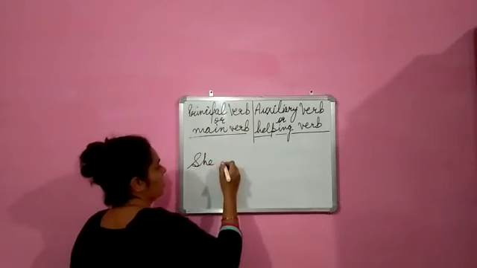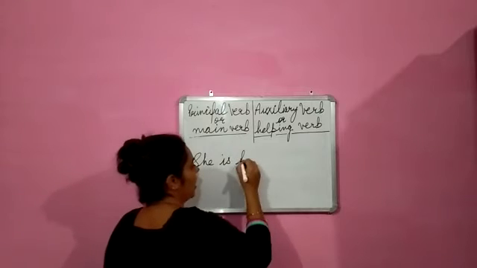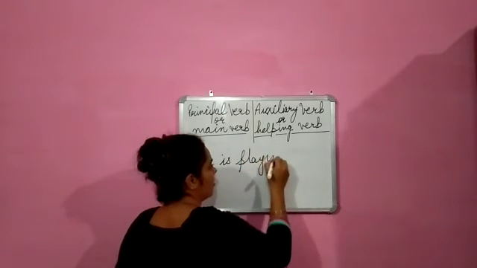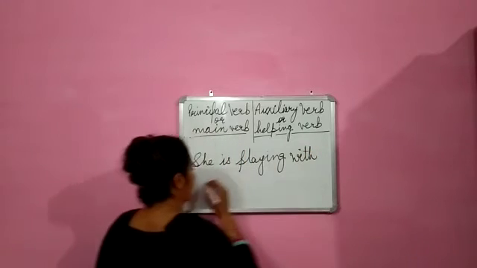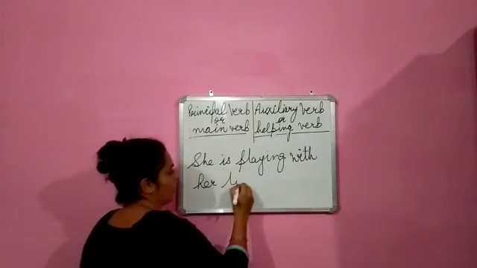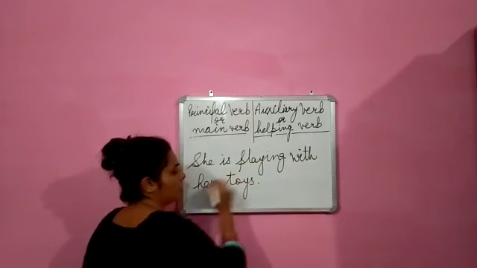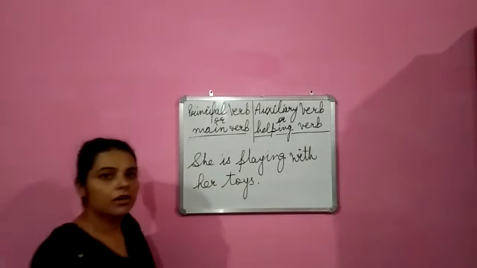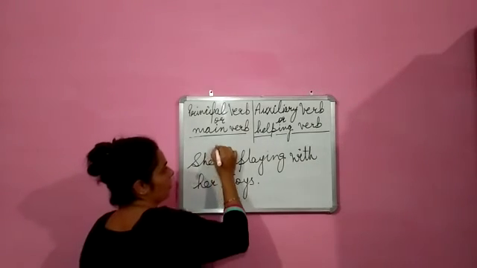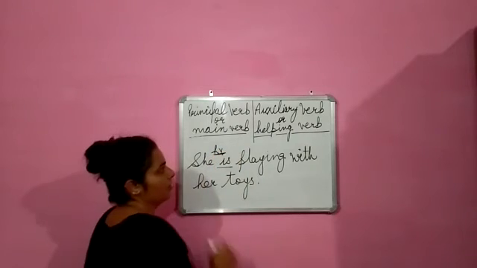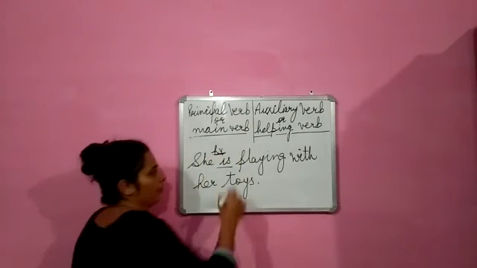She is playing with her toys. She is playing with her toys. Now here see, is is the helping verb.